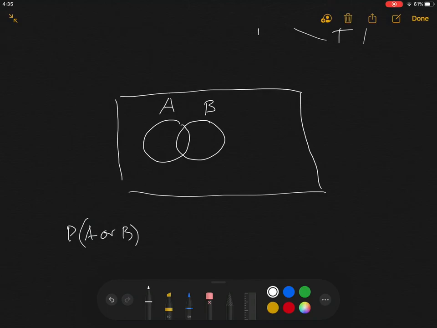Well, this is the same thing as saying, let's say probability of A is going to be blue. What's the probability of A? That's represented by this circle right here, right? That's that circle, probability of A.